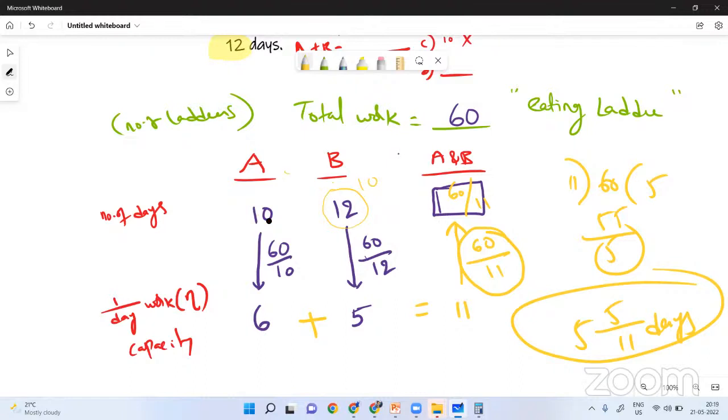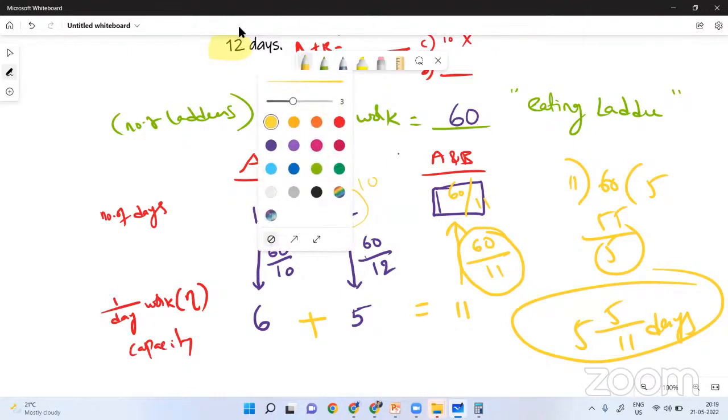Okay, if you want, you can cross check. I'll go with red color or pink.